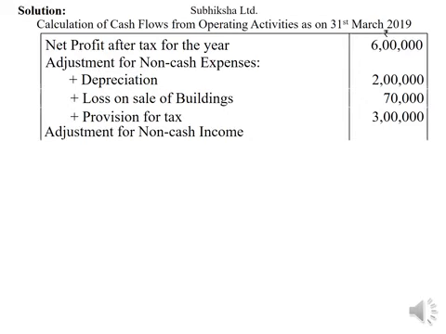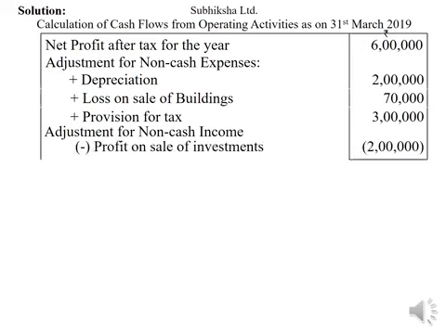Then adjustment for non-cash income, as we discussed while analyzing the problem. Non-cash income is profit on sale of investments that has to be deducted, subtracted from net profit. It will not result in operating income. Profit on sale of investments is not an operational activity.